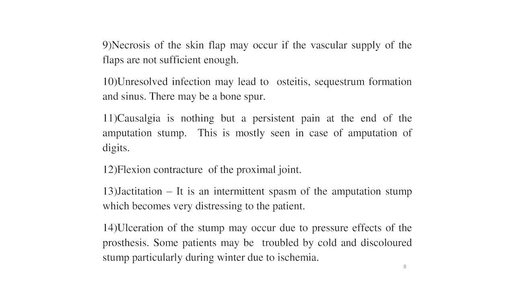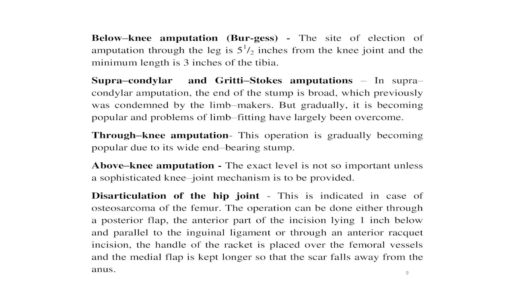And 13th and final late complication of the amputation stump is the ulceration of the stump, which may occur due to the pressure effects of the prosthesis. Some patients may be troubled by cold and discolored stump, particularly during winter, due to the ischemia. Now the types of the amputation.